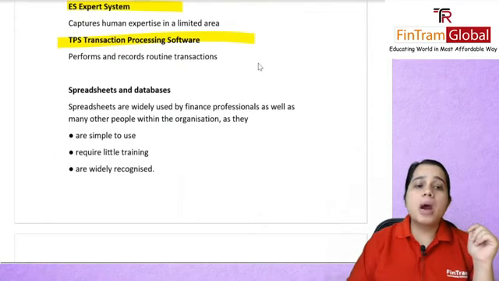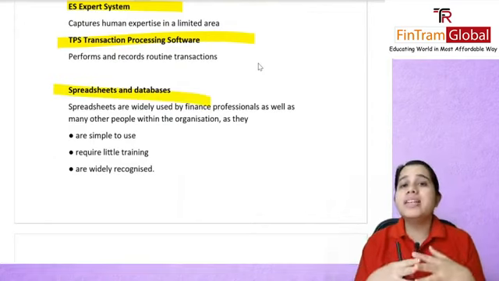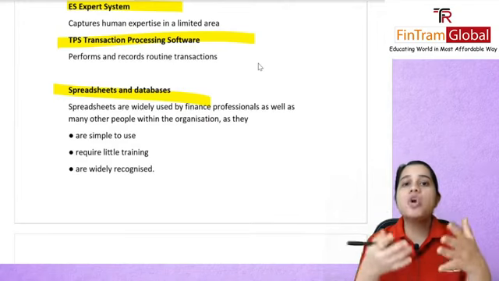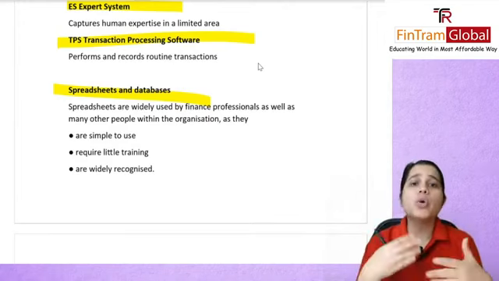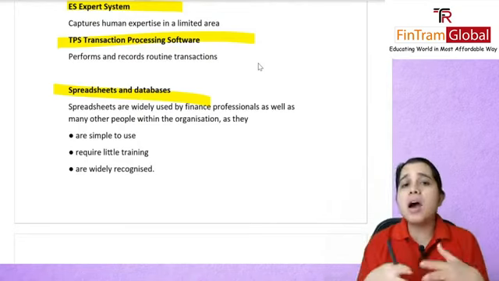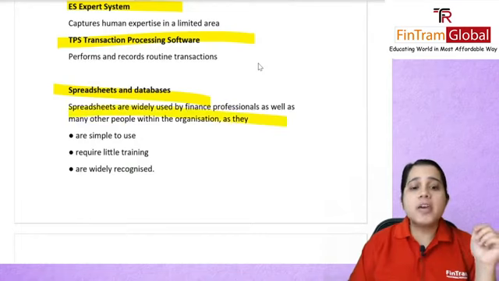Next, we will talk about spreadsheets and databases. So we covered this in our session. What did we learn here? That spreadsheets, your Excels that you use, you can put in a lot of data. You can use so many formulas. You can filter out data. You can use pivots. So they are widely used by finance professionals.